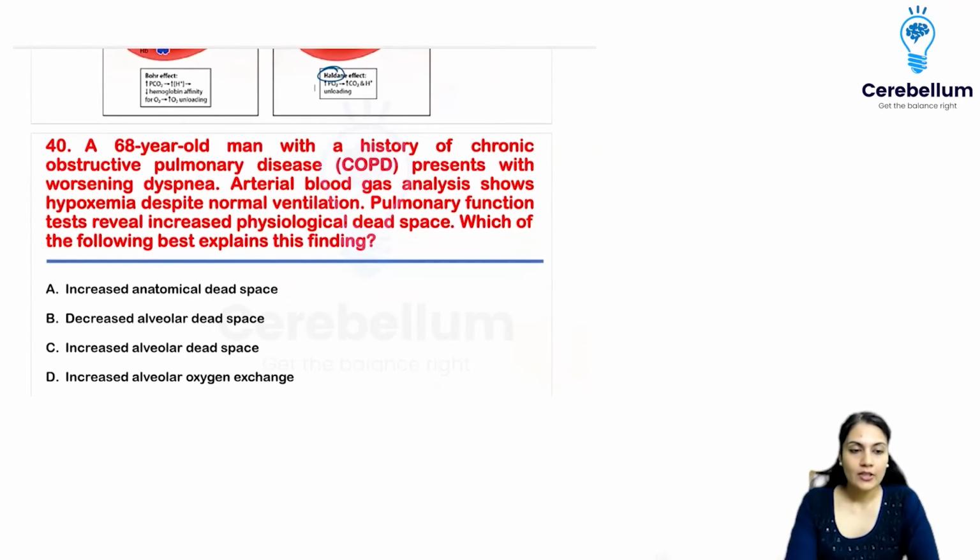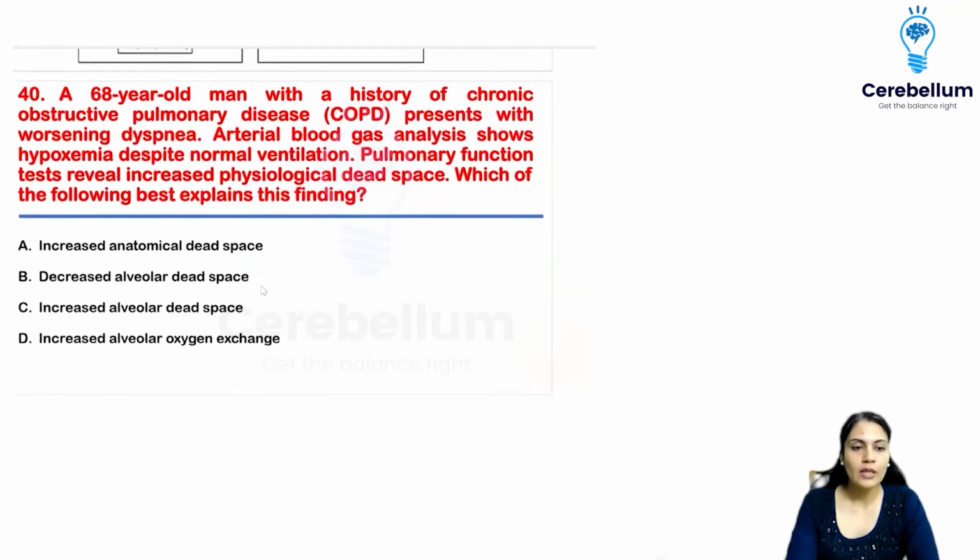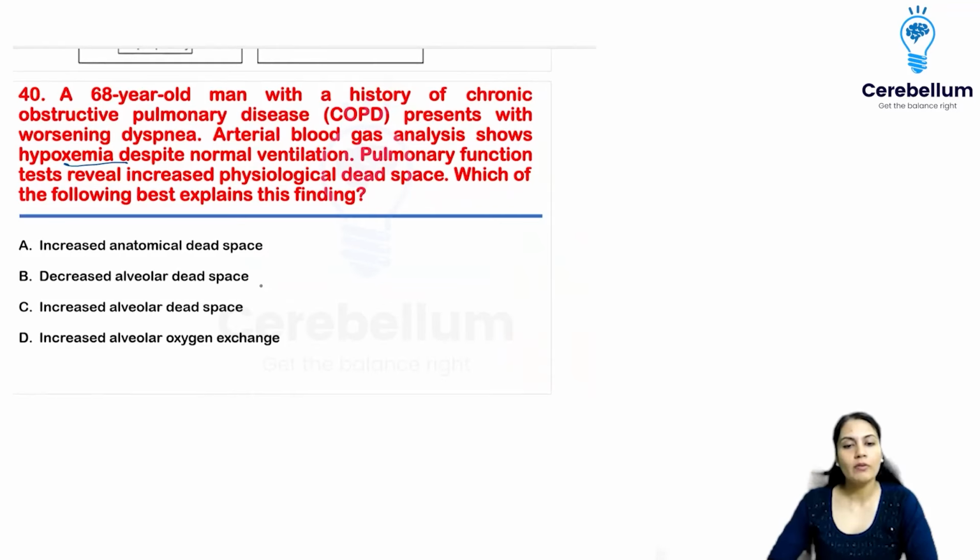All right. Next, a 68-year-old man with a history of chronic obstructive pulmonary disease. Arterial blood gas analysis shows hypoxemia despite normal ventilation. PFT reveals increased physiological dead space. Which of the following best explains this finding? COPD. What is going to happen in COPD? In obstructive pulmonary disease, there is going to be bronchitis also and emphysema.